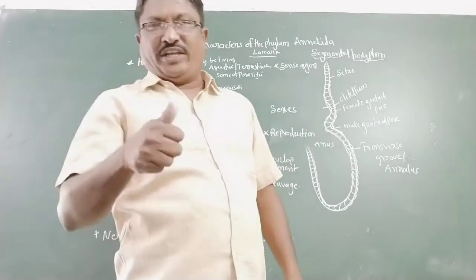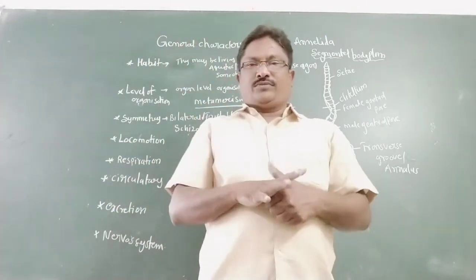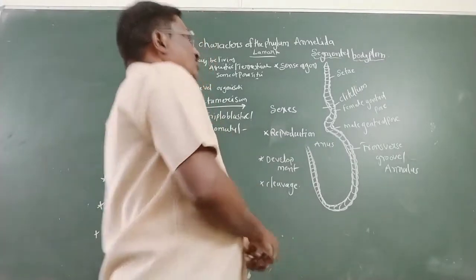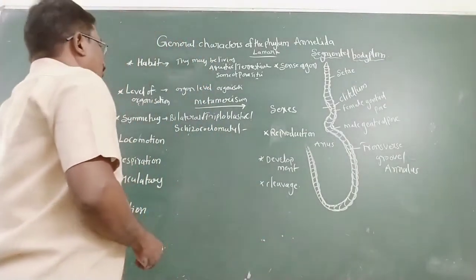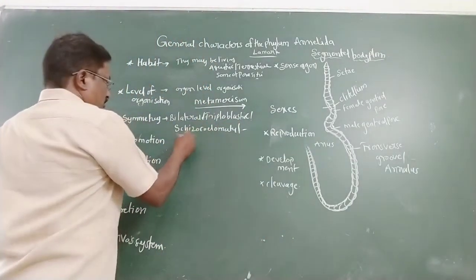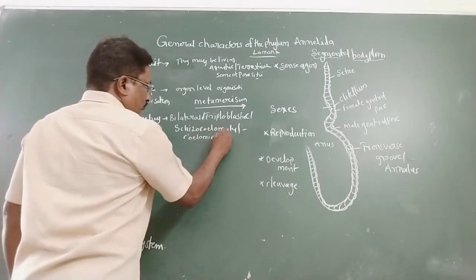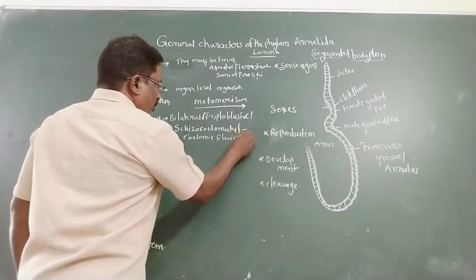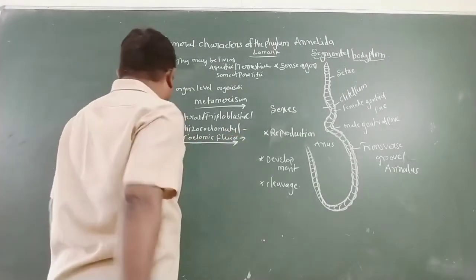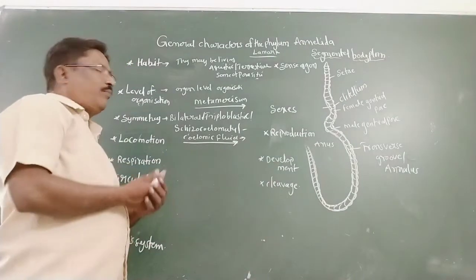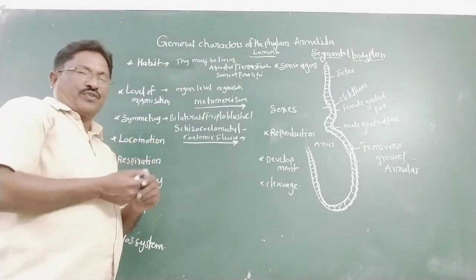It gives stiffness to the body. So coelomic fluid acts like a hydrostatic skeleton. That is the most important character of phylum Annelida.